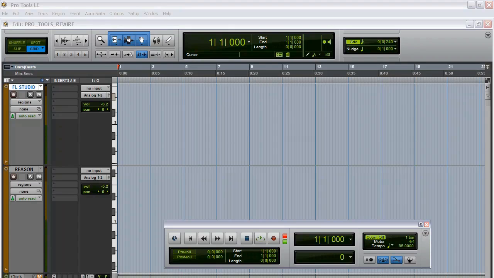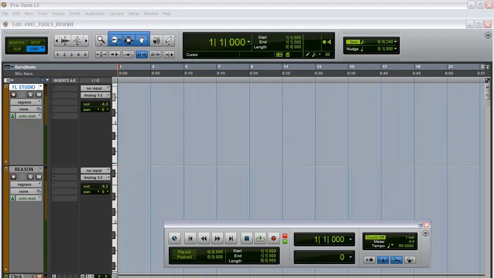Like I said, even if you're not a Pro Tools head, if that's not your main program, if FL Studio is your main program, that's all good and well, because eventually, as a producer, you're going to want to learn how to work Pro Tools because it's the industry standard program, and it's used in studios all over the world. And eventually, if you're going to become an accomplished producer, you're going to have to learn how to use Pro Tools. I mean, there's just no way of getting around it. So this will make it a little bit easier. If you use FL Studio as a foundational program, definitely this will help you. So check it on out.